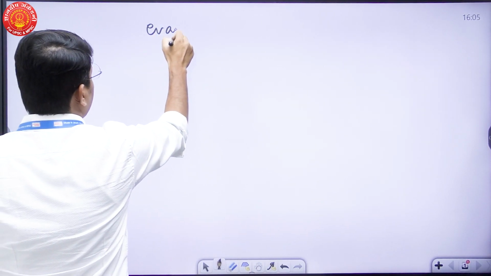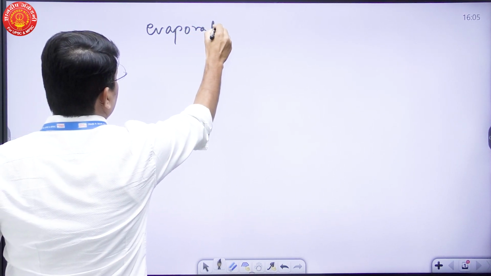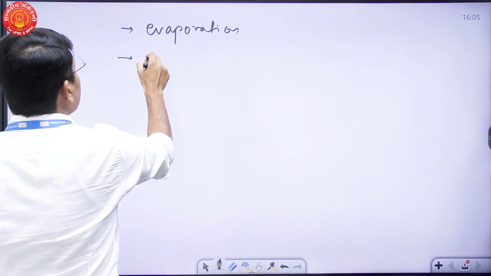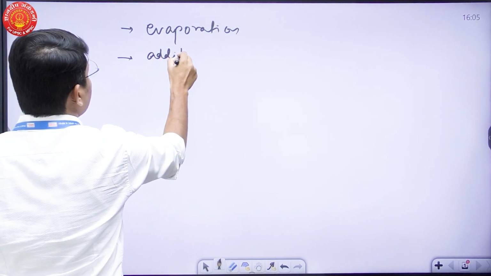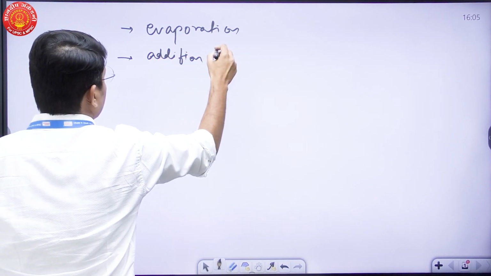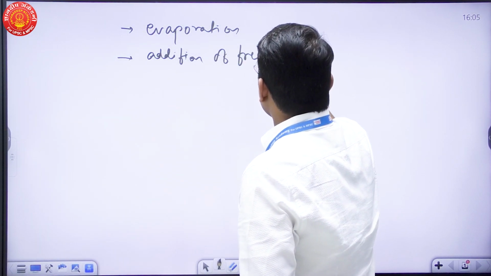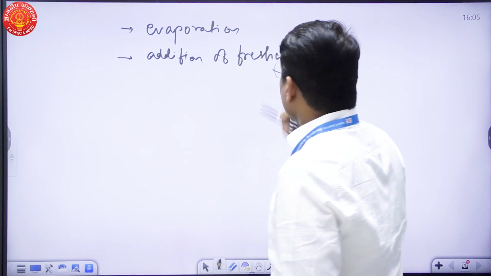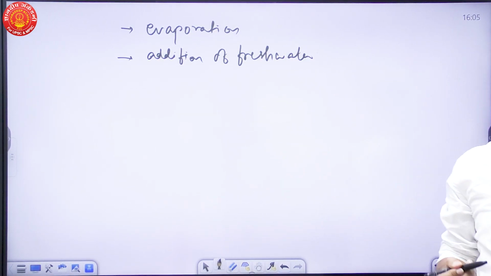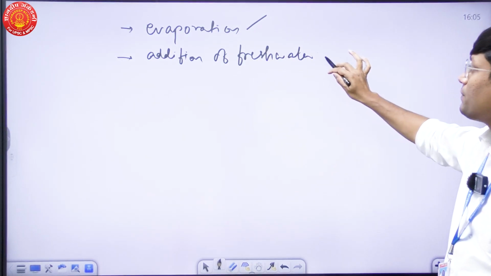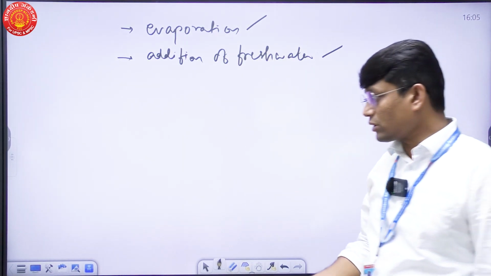One, the rate of evaporation, and another thing which will be nothing but the addition of fresh water. Fine. So I hope you are getting my point, that whenever we talk about the variation in oceanic salinity, it can either be because of evaporation of oceanic water or because of addition of fresh water.